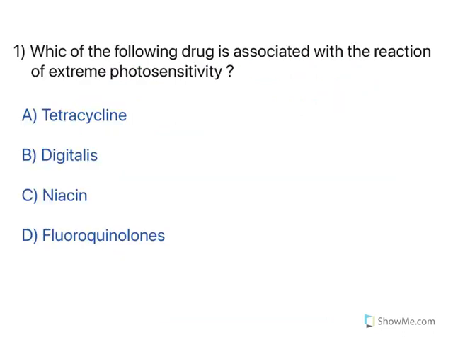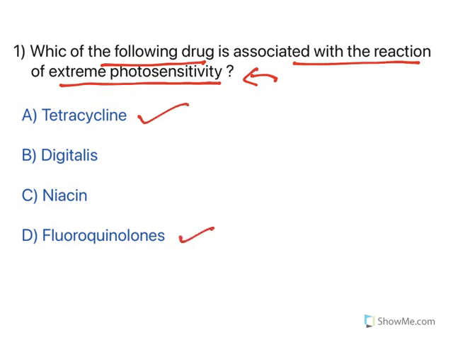Let's get into the questions. Now, which of the following drugs is associated with the reaction of extreme photosensitivity? Some of the drugs, when they are taken, cause certain reactions which will cause photosensitivity. Drugs like tetracycline and fluoroquinolones, both of them will show photosensitivity.